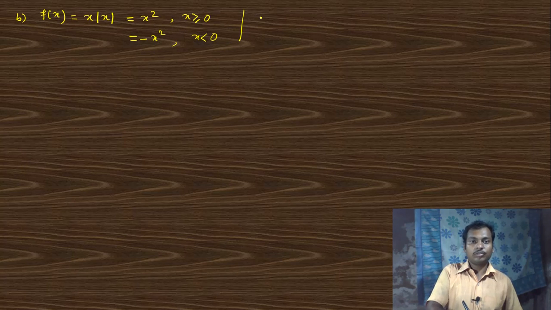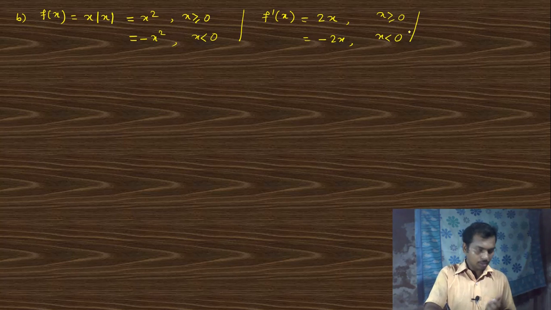Now I want to find the first derivative, f prime x. Then we get 2x for x greater than or equal to 0 and minus 2x for x less than 0. Now I want to find f double prime x. What is f double prime x? That is 2 for x greater than or equal to 0 and minus 2 for x less than 0.